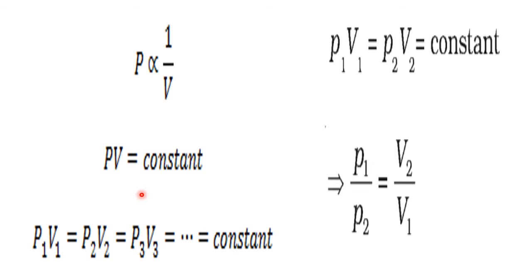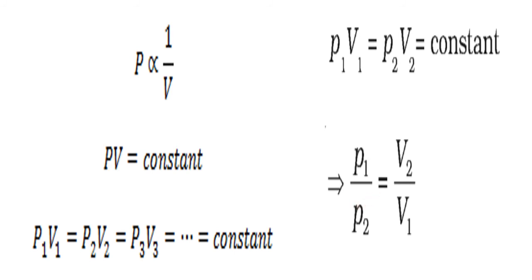In the same way, if you change the pressure from P2 to P3, P3 to P4, what is the conclusion here? P1 V1 equal to P2 V2 equal to P3 V3 equal to so on. It is equal to what? Constant. Or if you take only these two, initial and final, P1 V1 equal to P2 V2, then after rearrangement, taking P2 this side, P1 by P2 equal to V2 by V1.